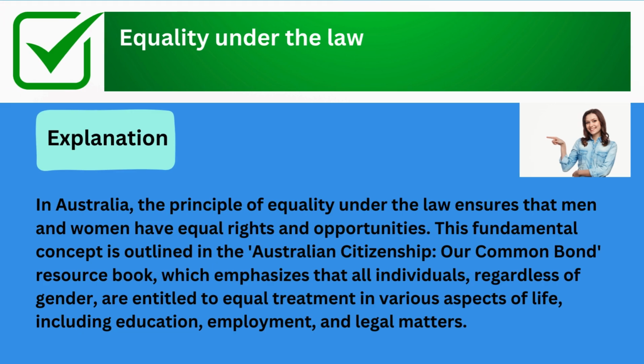The correct answer is equality under the law. Explanation: in Australia, the principle of equality under the law ensures that men and women have equal rights and opportunities. This fundamental concept is outlined in the Australian Citizenship, Our Common Bond resource book, which emphasizes that all individuals, regardless of gender, are entitled to equal treatment in various aspects of life, including education, employment, and legal matters.